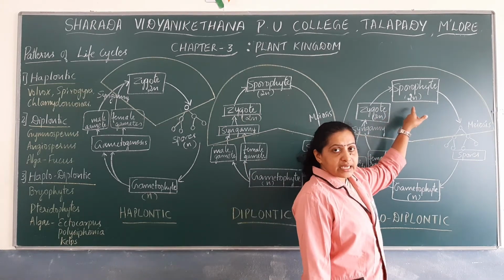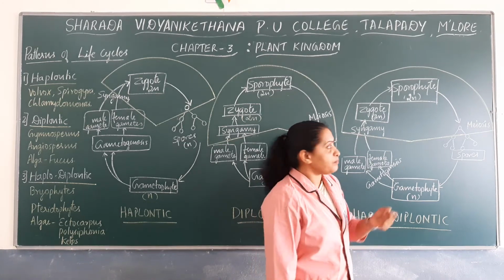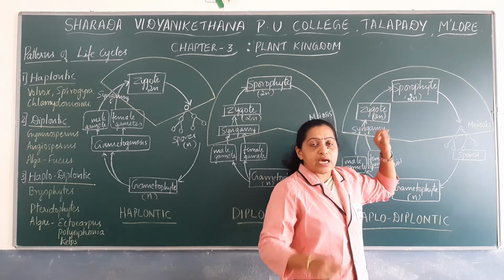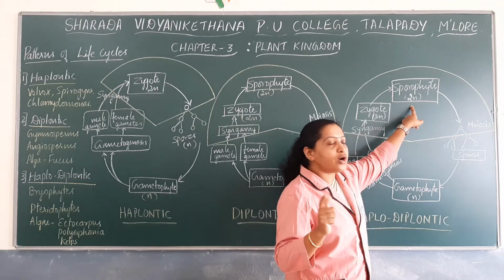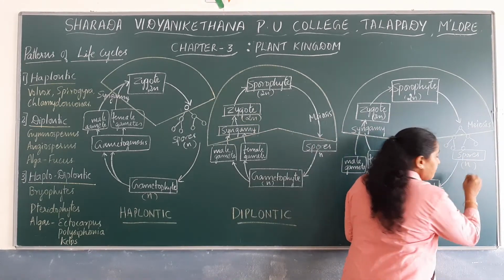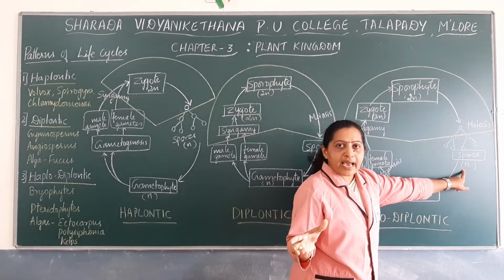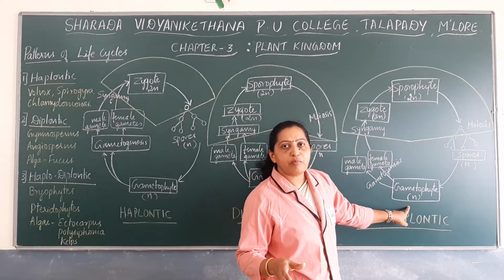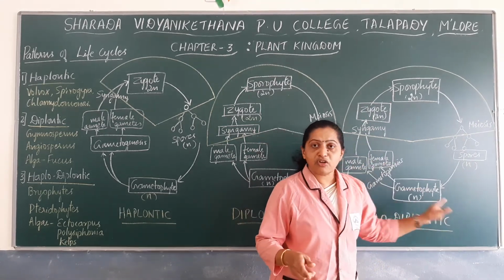This sporophyte is attached to the gametophyte. Certain diploid cells within the capsule undergo meiotic division to form haploid spores. When dispersed from the capsule, the haploid spores fall on a suitable substratum and develop into a new plant body known as the gametophyte. So this is the life cycle pattern of bryophytes.